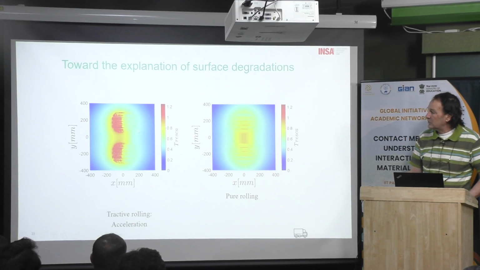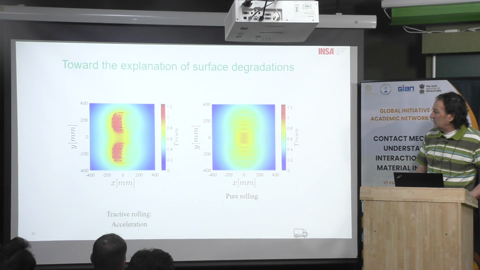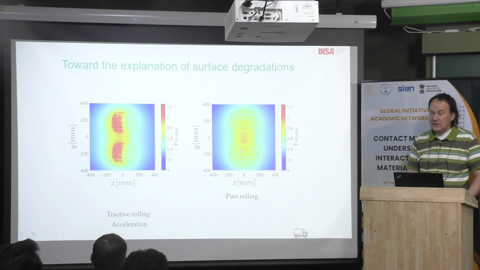You can see all the valleys between the small blocks of the tire. And okay, this is pure rolling, without any tractive force, and this is with acceleration. Then you can compare the magnitude. Then okay, there is a strong effect on the contact, of course.